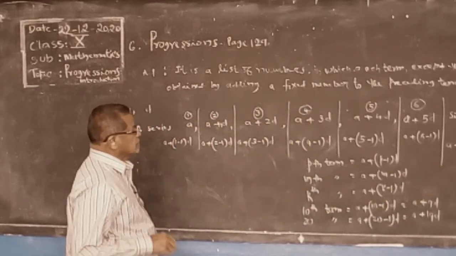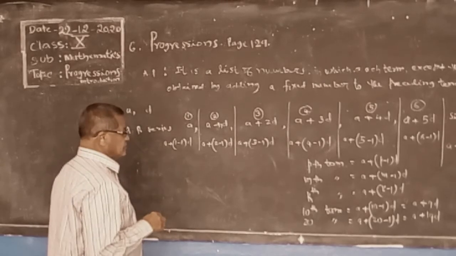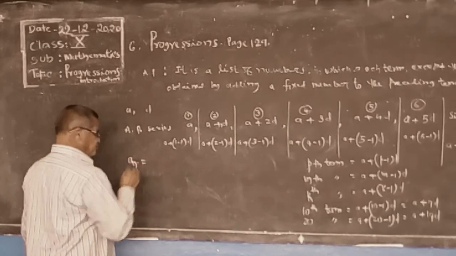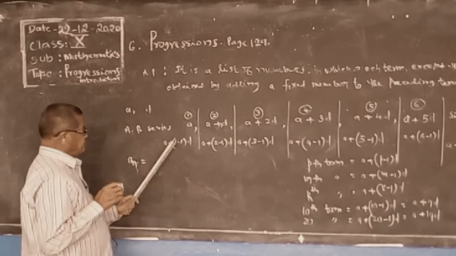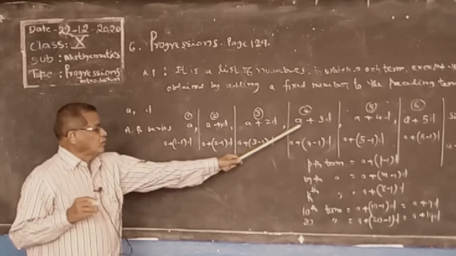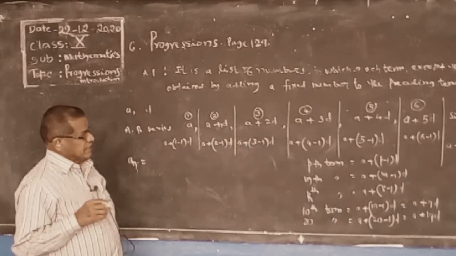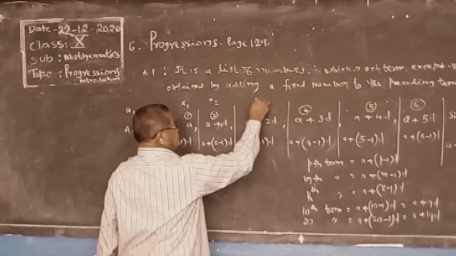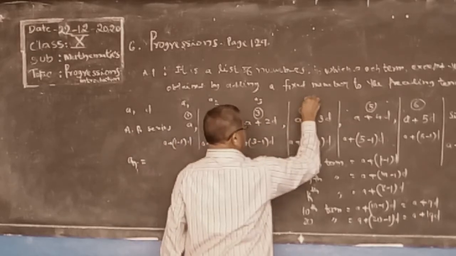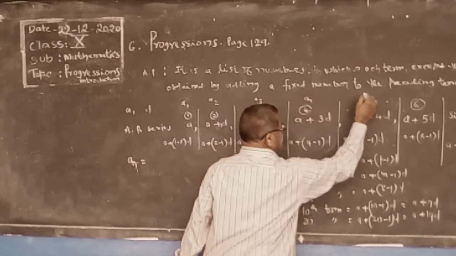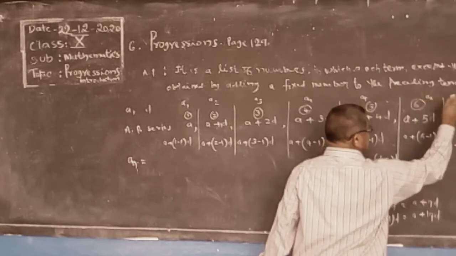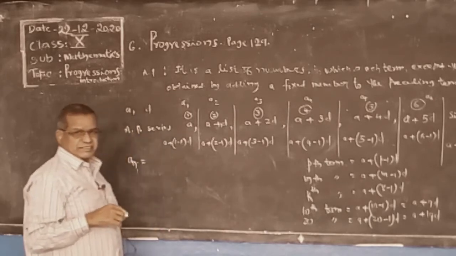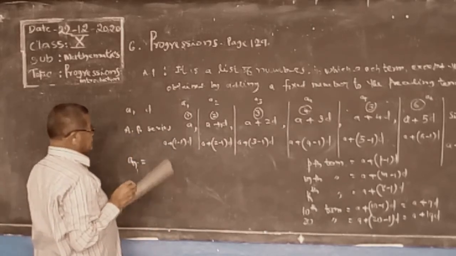The nth term we can write as a n. Here a1, a2, a3, a4, a5, a6, and this is a n, the nth term of the series. The first term is a.